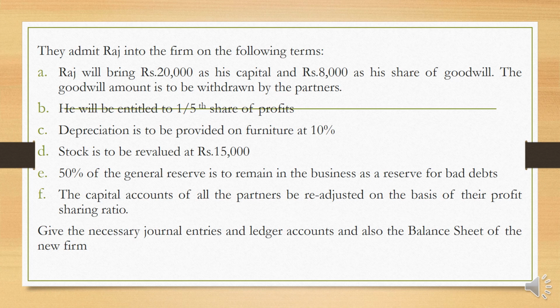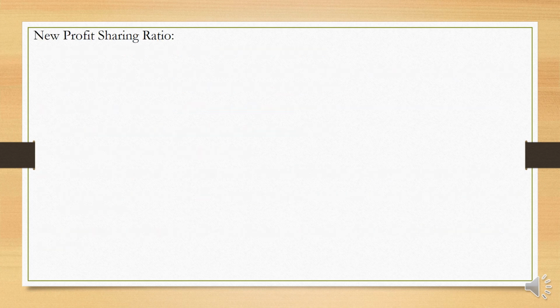Then 50% of the general reserve is to be transferred to reserve for bad debt, and capital accounts of all the partners be readjusted on the basis of their profit sharing ratio. Here also the capital accounts of the old partners are supposed to be adjusted according to the new profit sharing ratio. Now let us find out the new profit sharing ratio.